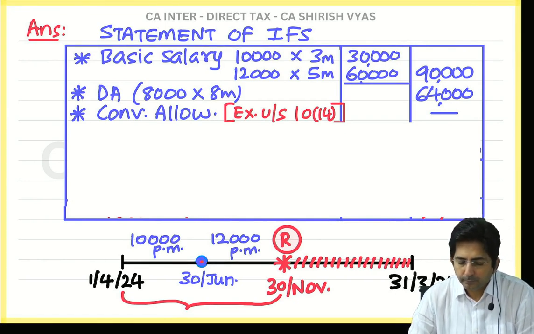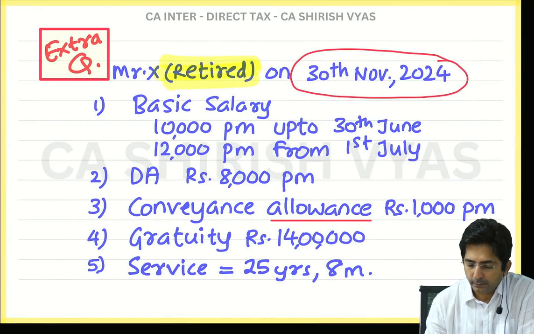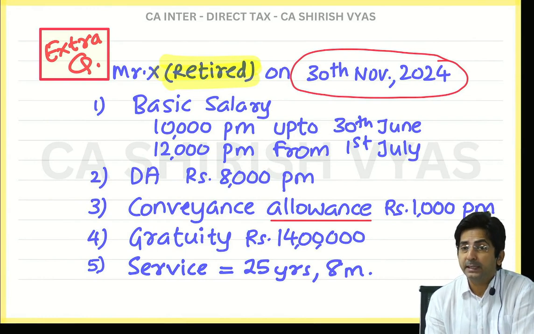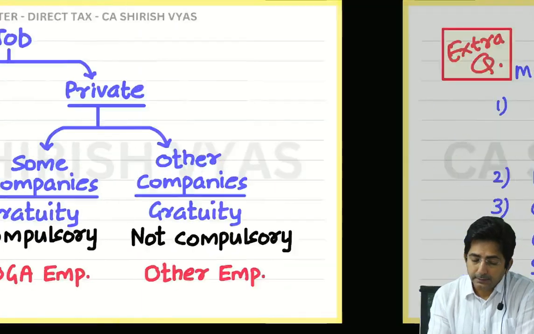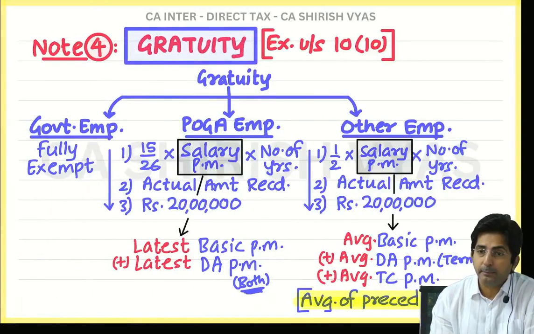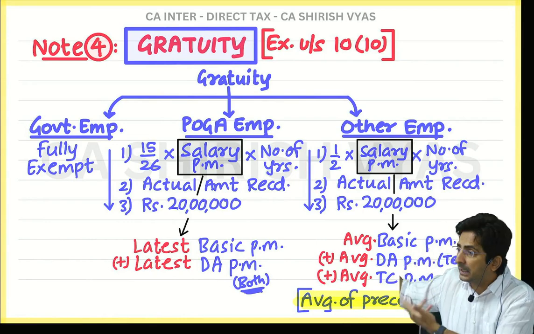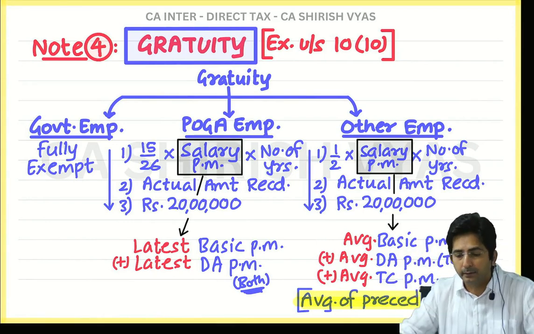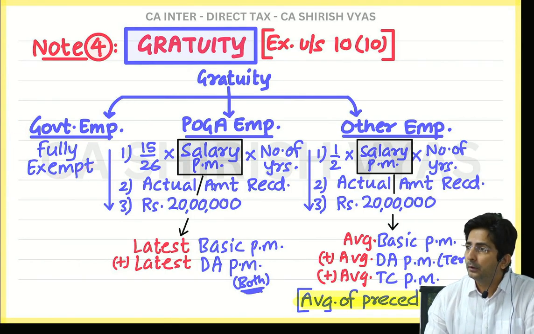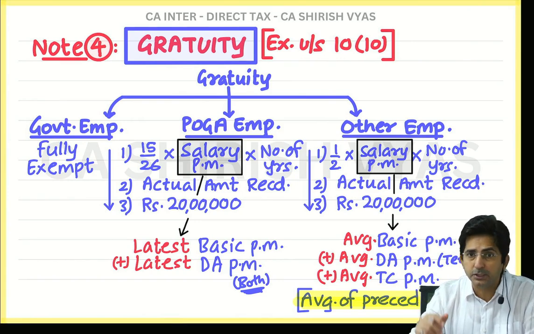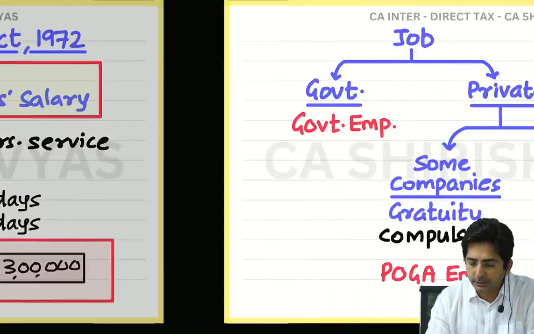Then, done till here. Next point is what? Gratuity. Okay, now, once you see gratuity, what you will start thinking? See, whenever I am giving you the chart, that is the line of thinking. The way the chart is given, that is the way you should think. So think like that. Is he government employee? No. Because if he is government employee, they will mention. Then, is he POGA employee? No. See in the question, they have not written.